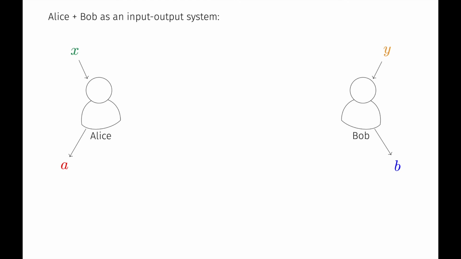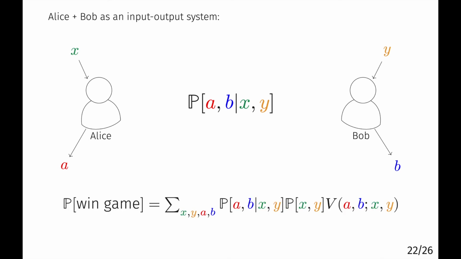If we think about Alice and Bob as some input-output system, all of their behavior is described by the conditional probability distribution on their answers, A and B, conditioned on their questions, X and Y. For example, if we want to compute their probability of winning some non-local game, that's just the sum over all possible inputs and outputs of the probability that we would observe that input-output pair, weighted by, of course, whether that's a correct set of answers for those questions or not.